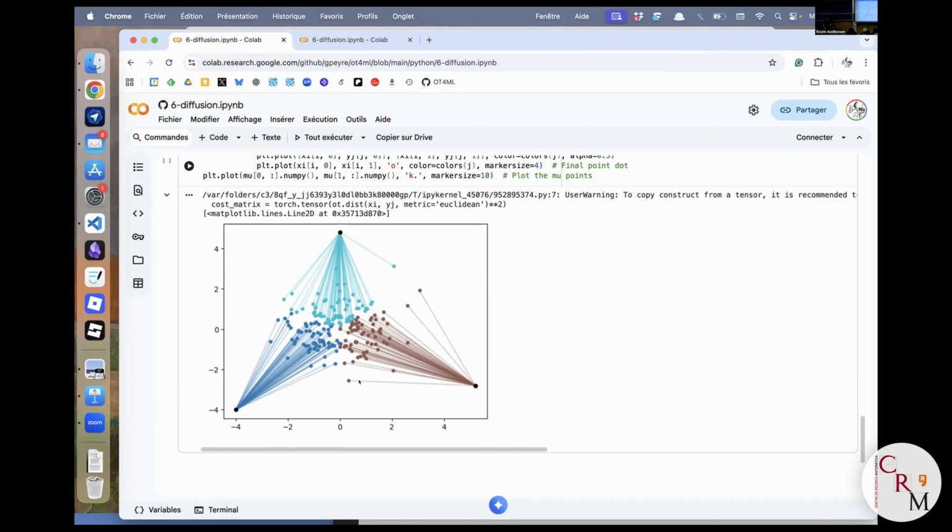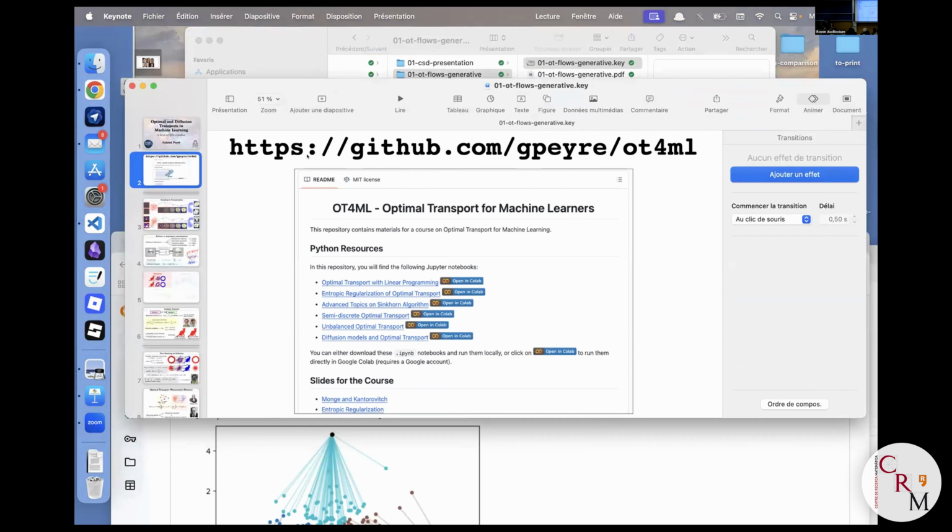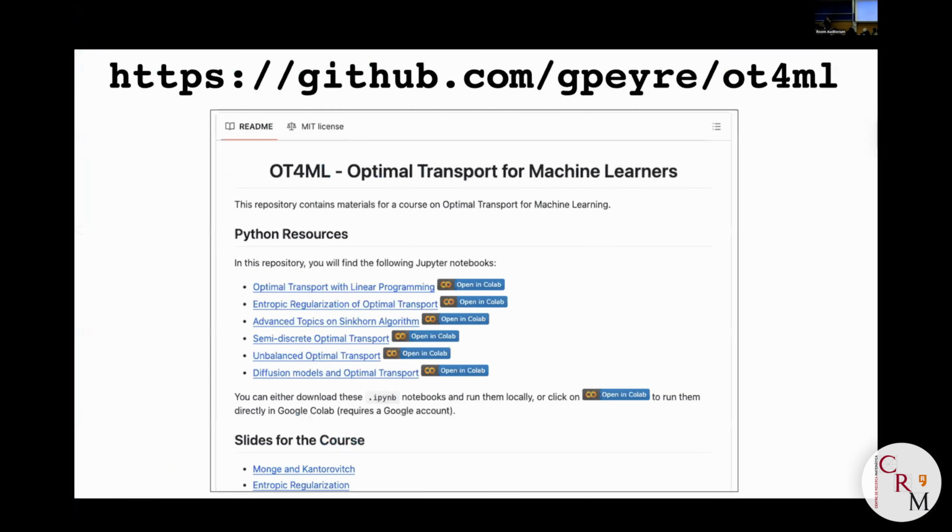I'm going to re-ask the question later on, but this is a notebook you can use numerically on a very simple problem, but not trivial. 2 Diracs would be too trivial because the two would be the same, but with 3 Diracs, you can show by inspecting the plots that diffusion models and optimal transport are not exactly the same, which is kind of to be expected, but not so trivial. Okay, let's go back to the talk. Sorry for this long introduction.